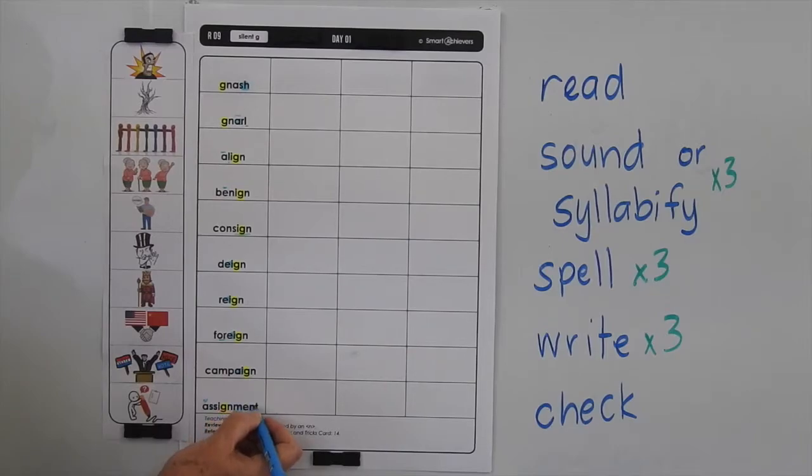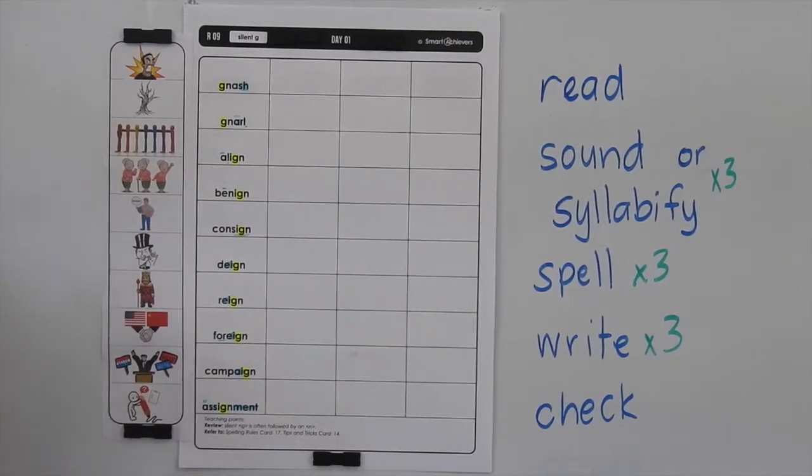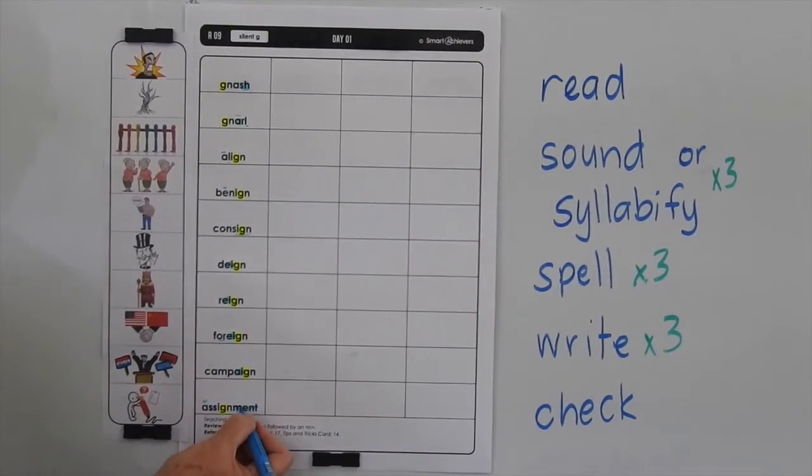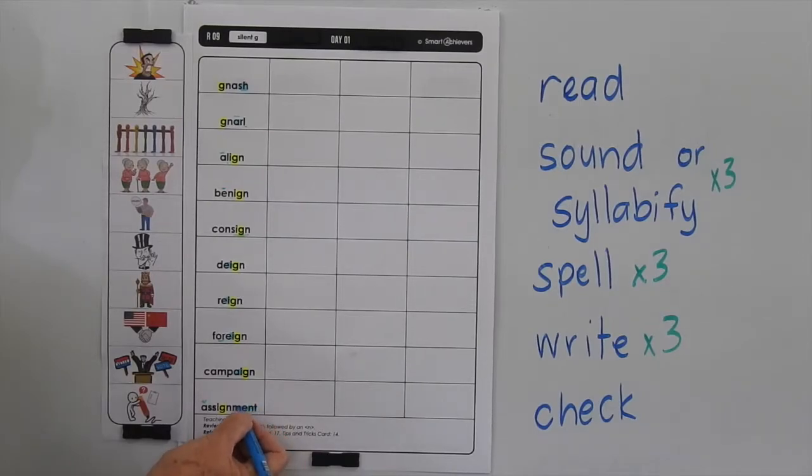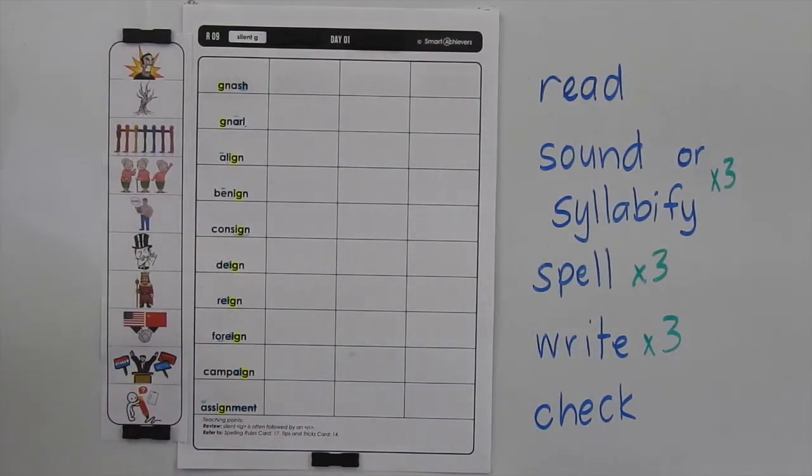Ment at the end of a word is a suffix, and the way we spell the suffix is M-E-N-T. But if you meant to do something, that would be M-E-A-N-T. So this is only a suffix. They're both spelt differently. The meant, where you meant to do something, is spelt differently to the suffix. I think that's about all we can see in those words, so let's quickly go through what they mean.